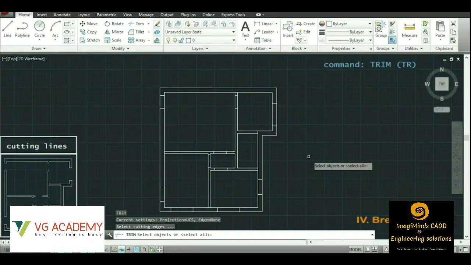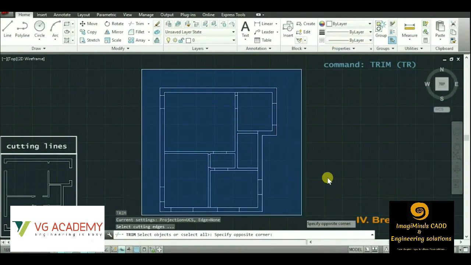Once we are done with the basic exercises, we'll be starting with different types of plans. This is an example of a basic plan. The walls are being drawn first, then we can see these spaces. These are for creating doors and windows. We'll be trimming these portions and placing the blocks of the doors and windows, which are readymade and available.